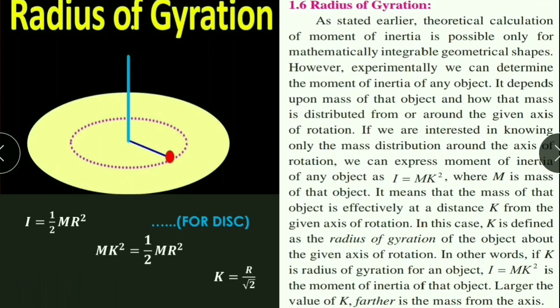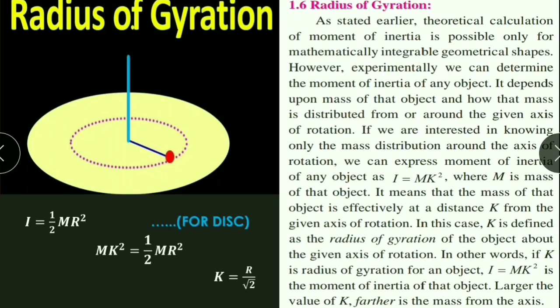To understand this, consider an example of this disk. We know that moment of inertia of this disk is I is equal to half MR square. Now consider the mass of this disk is supposed to be concentrated at a single point object, which is at a distance k from the axis of rotation.